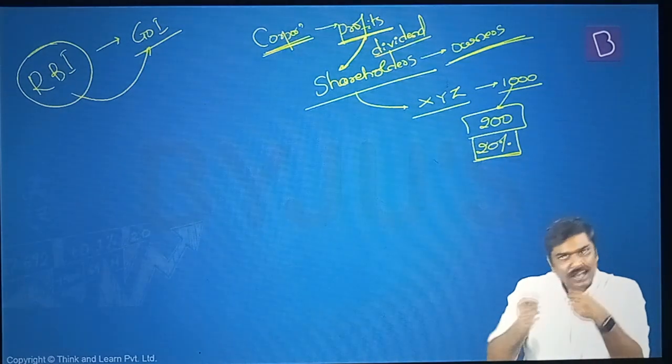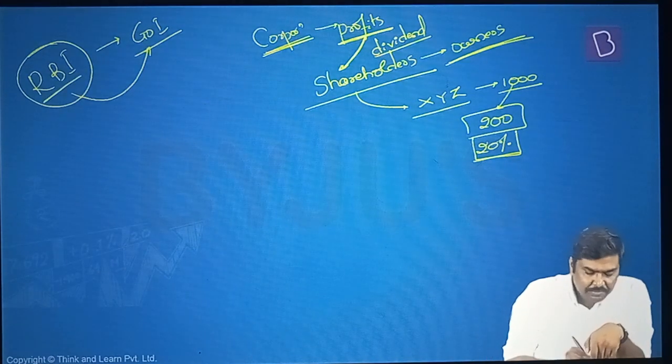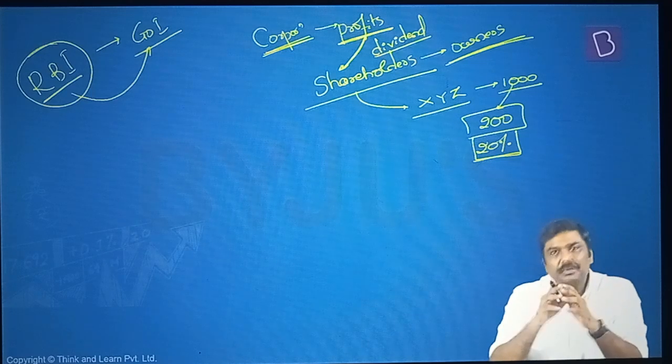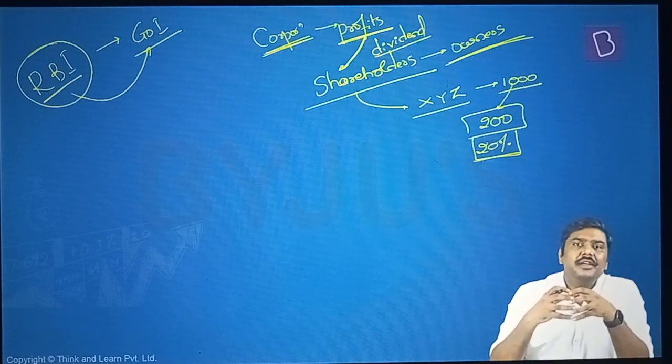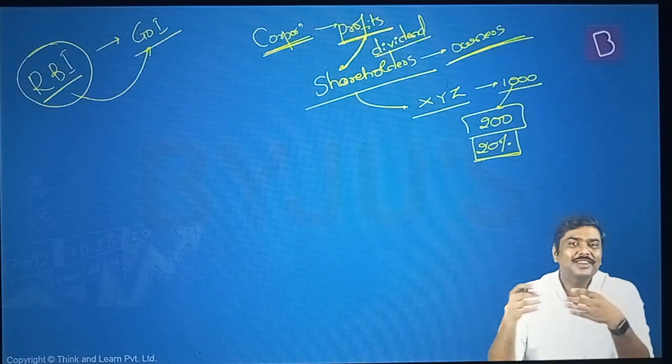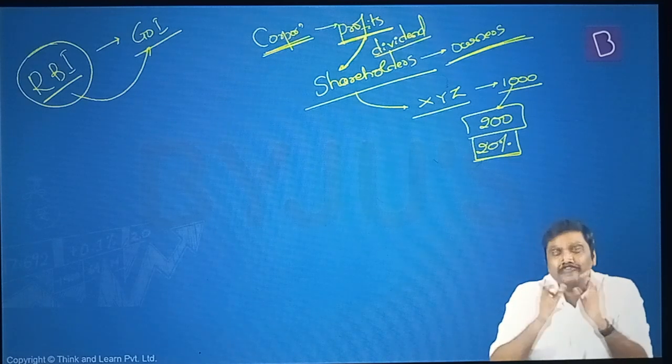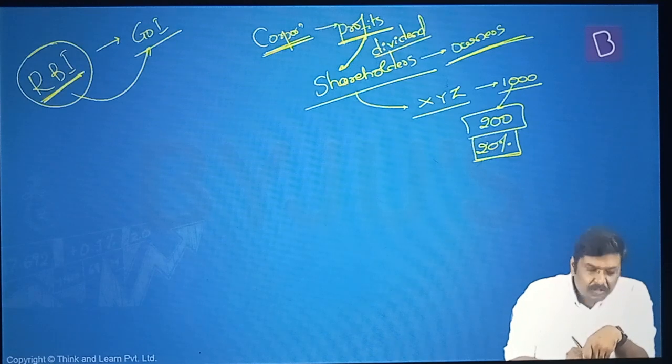Third, we are talking about a company. In case of RBI, no doubt it is also making profits, but strictly speaking, it is not a commercial entity. Is it okay? Strictly speaking, it is not a commercial entity. The role of RBI is different rather than only earning profit in the market. So what we do is, we'll basically look at this particular concept of RBI.